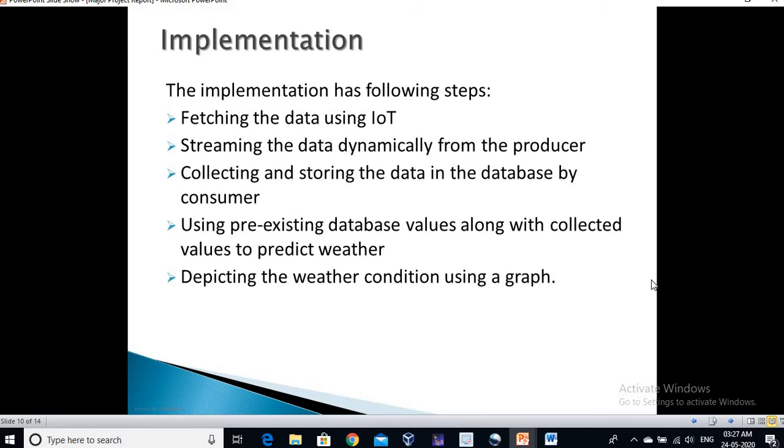Implementation. The implementation has the following steps: fetching the data using IoT devices, streaming the data dynamically from the producer, collecting and storing the data in the database by the consumer program, using pre-existing database values along with collected values to predict the weather conditions, and depicting the weather conditions using a graph.